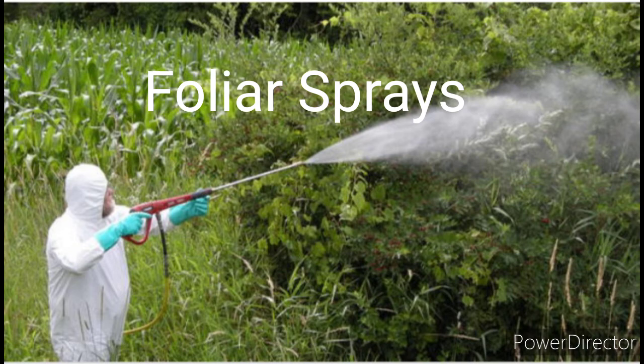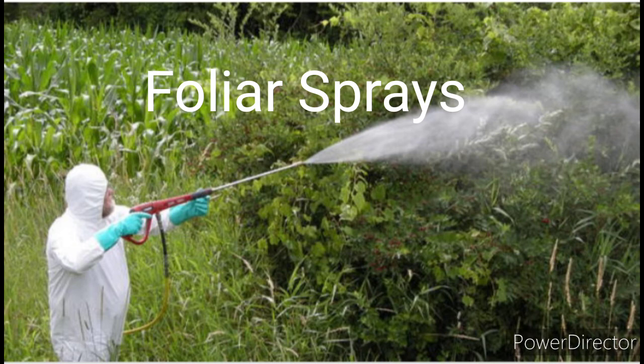Usually plants absorb nutrients through the roots, so farmers apply fertilizers in the soil. But sometimes changes in the environment, like high temperature or heavy rain, cause the nutrients in the soil to be destroyed, so the plant cannot take up the nutrients. At that time we can do foliar feeding.